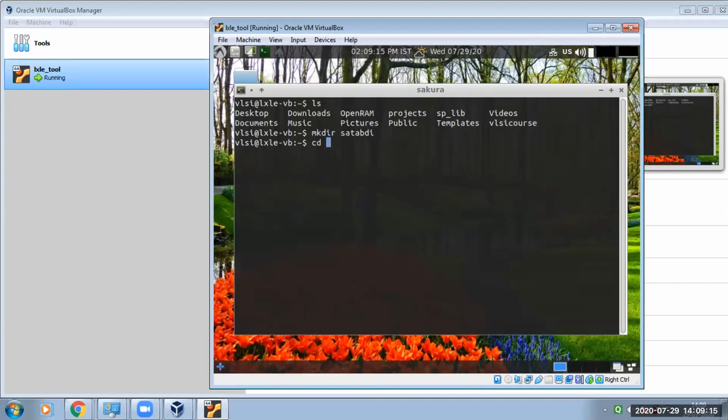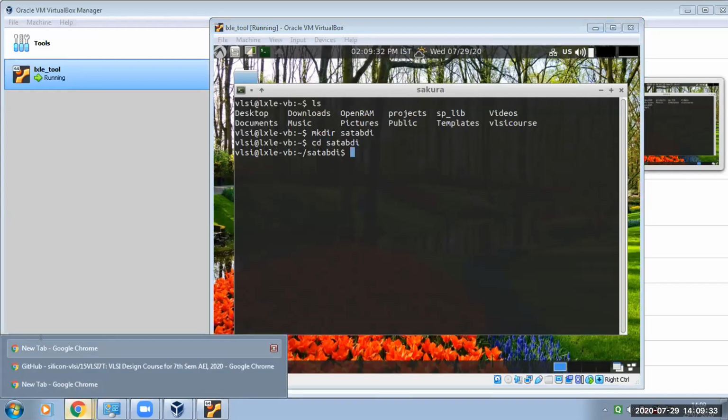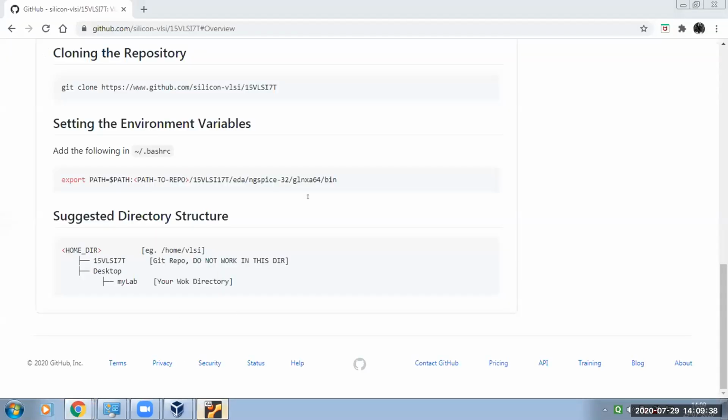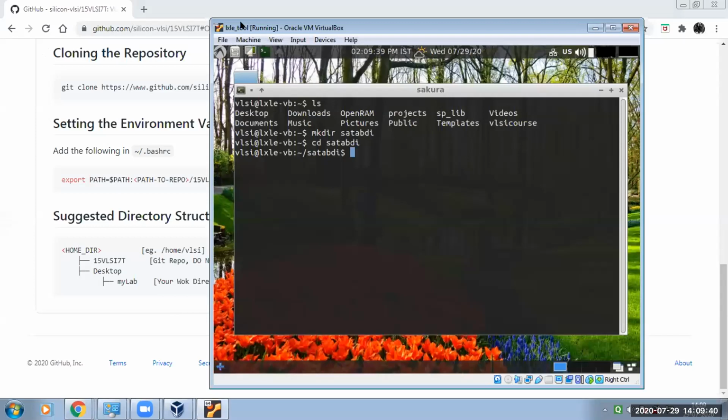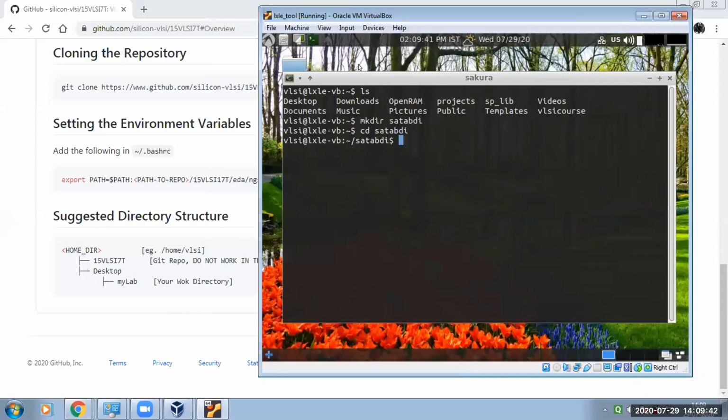CD means we are going to that directory. For example, I am typing cd Shatabdi. It will go directly to that directory, and here we will be cloning that. CD means change directory, and mkdir means make directory. So make directory means you will create a directory. Okay, so now you have created that directory.